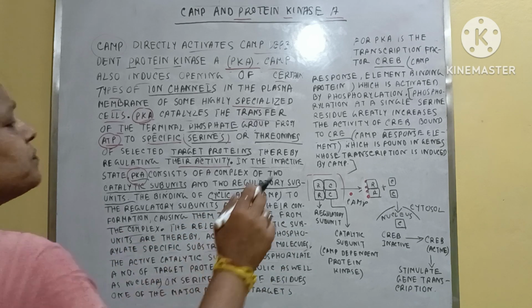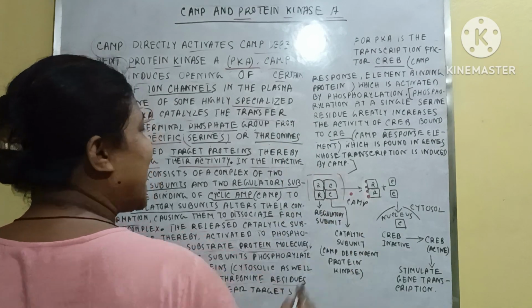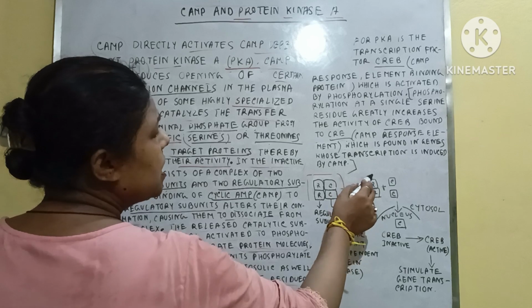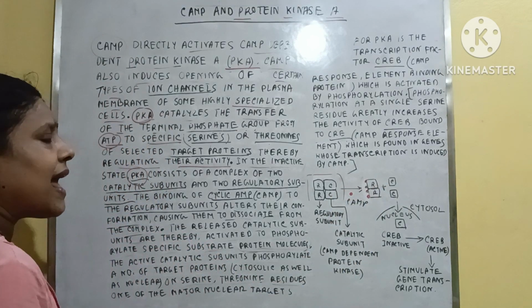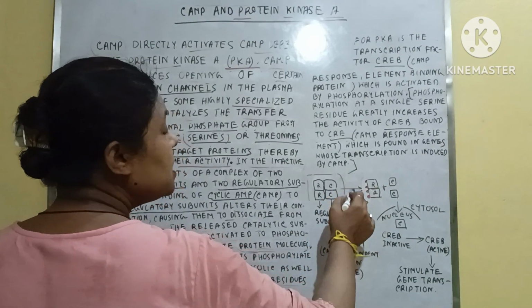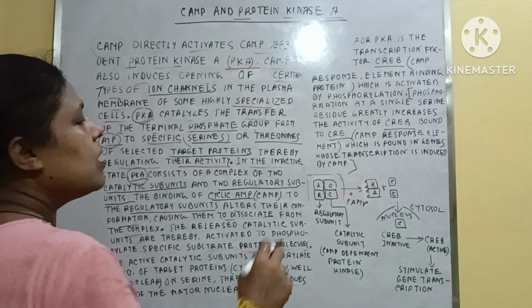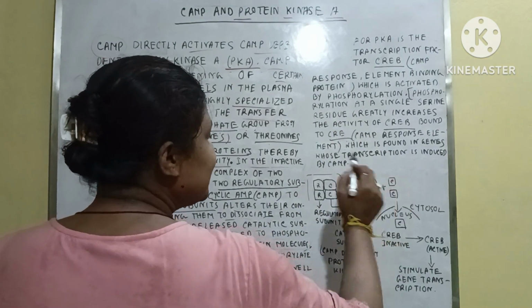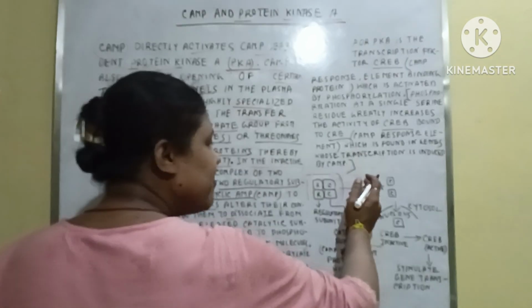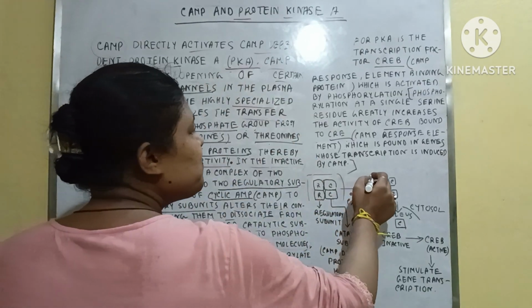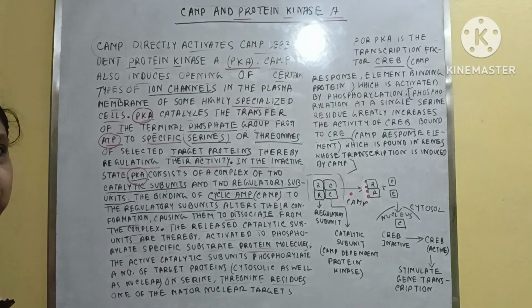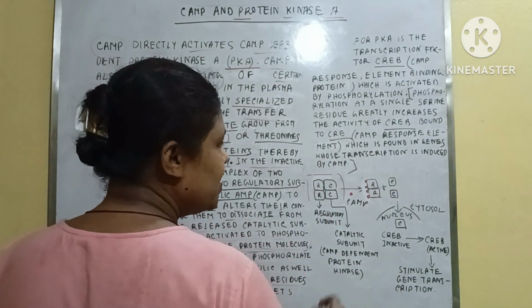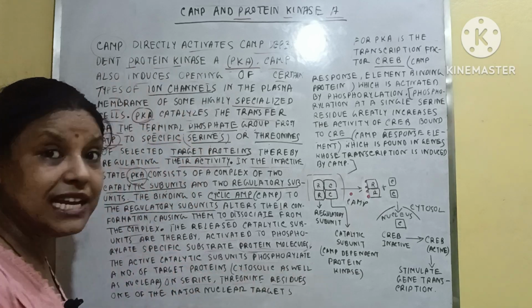So when cAMP is bound to the regulatory subunits, what happens? Conformational changes occur, and that's why the catalytic subunits cannot remain bound to the regulatory subunits. Here the dissociation of the catalytic and regulatory subunits is seen.